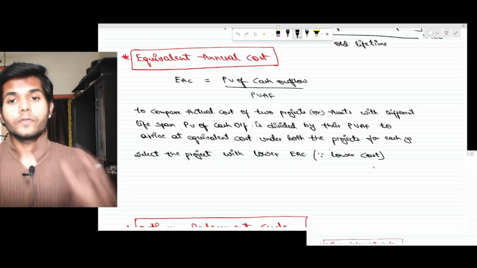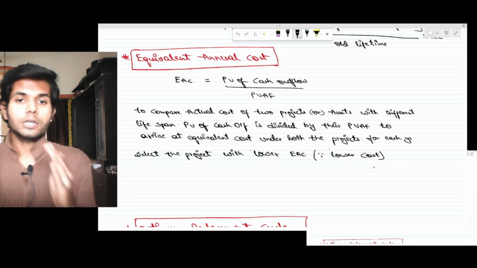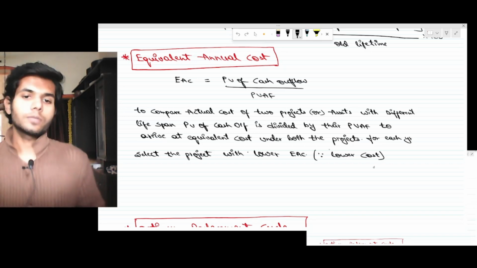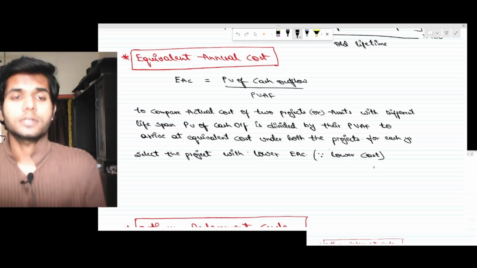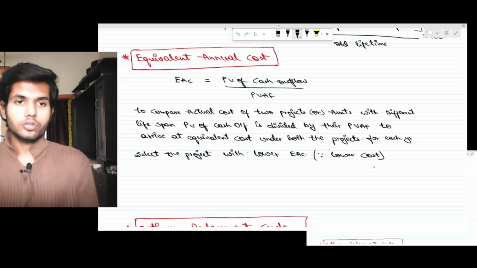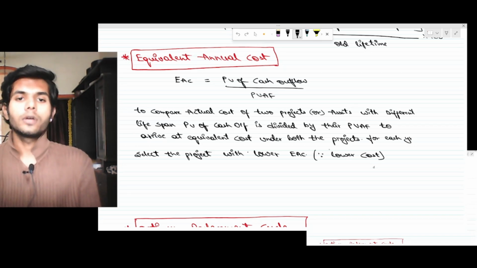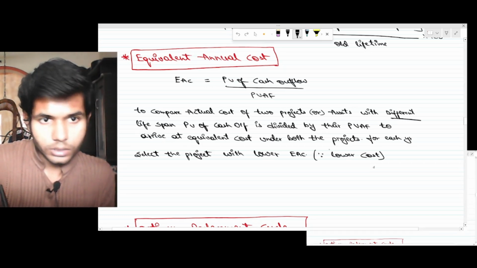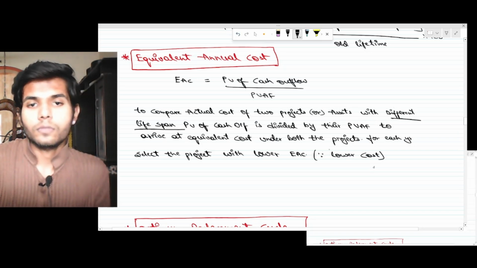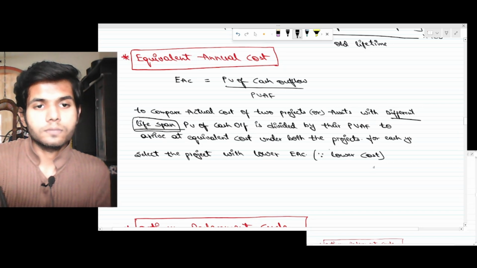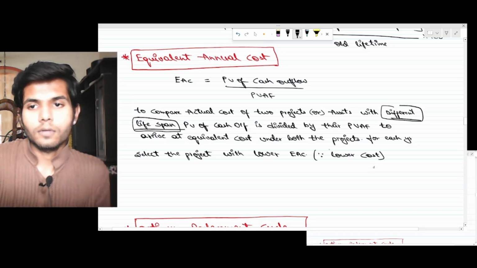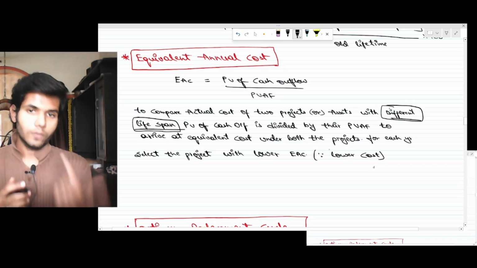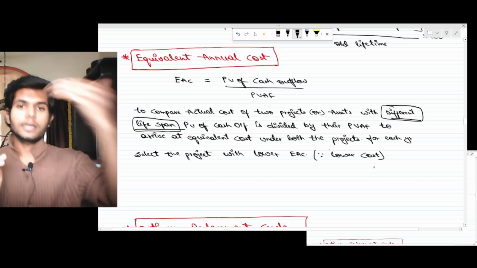To compare the actual cost of two projects or assets with different lifespans, the PV of actual cash outflow is divided by a PVAF to arrive at the equivalent annual cost under both the projects for each year. Select the project with the lower EAC. Care must be taken: this would be used in case of projects with different lifespans. Equivalent annual cost is the PV of actual cash outflow divided by PVAF.